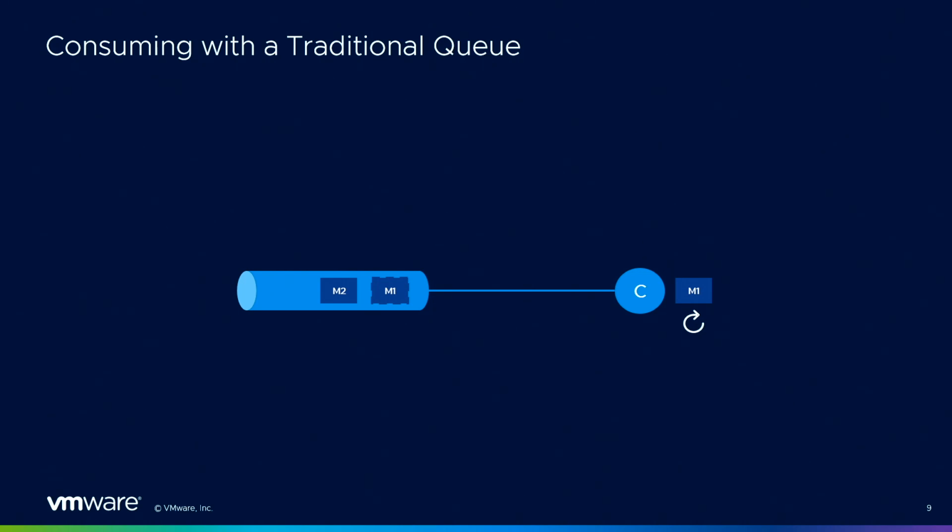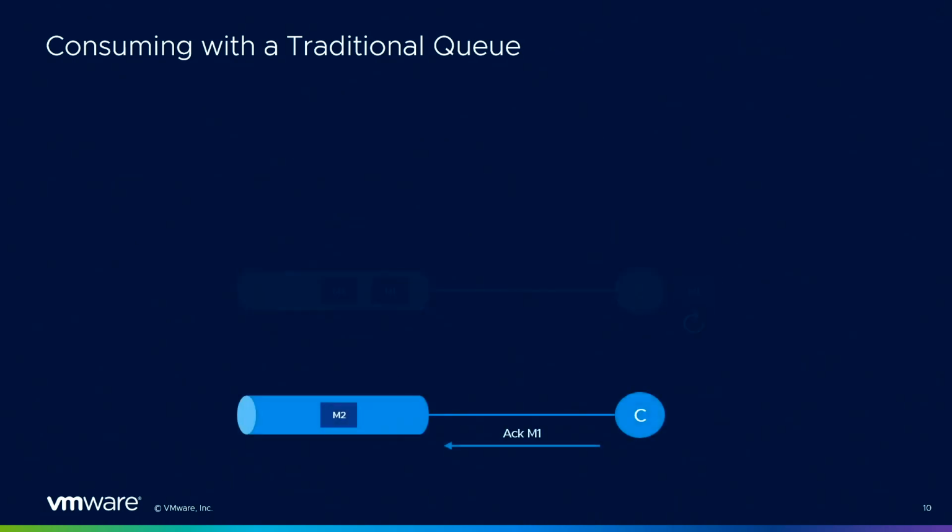At this point, the message is in two places, in a way. It's still on the broker side, and it's being processed. And when the application is done with the processing, it acknowledges the message, and at this point, the broker removes the message from the queue.